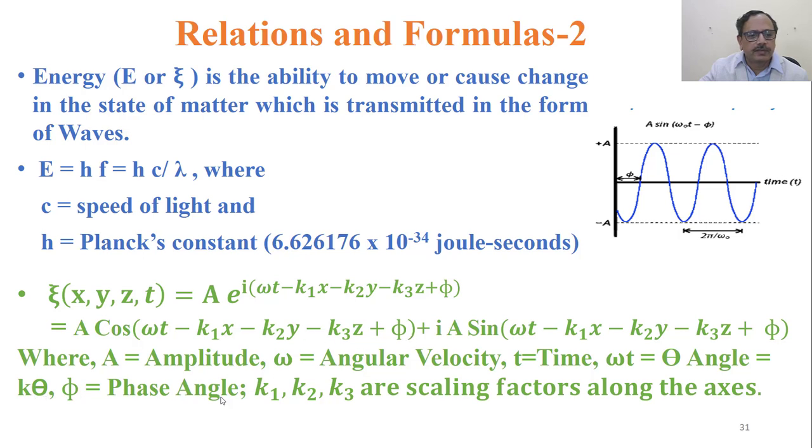This phi is the phase angle, k1, k2, k3 correspond to the coefficients of the x y z components of the wave. They are the scaling factors along the axes. So these characteristics are what we are going to see through the graphs.